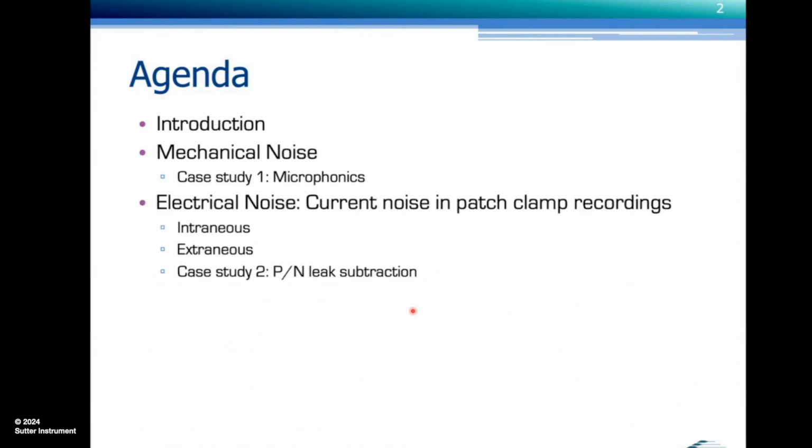And then for the most part, I will talk about electrical noise, and that'll all be current noise in patch clamp recordings. But all the principles I'm going to talk about equally apply to voltage noise in patch clamp and also other modes of electrophysiology. And then I will talk about filtering and the do's and most importantly the don'ts, and then we will have the Q&A session for the entire webinar.